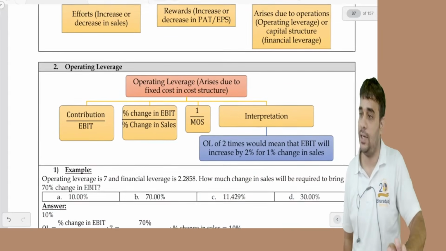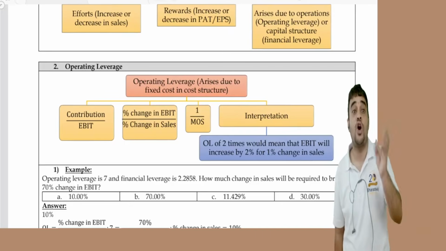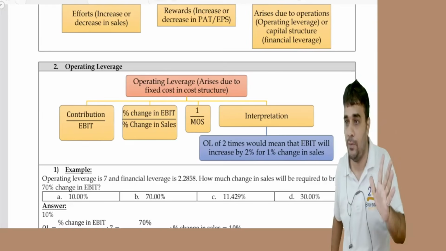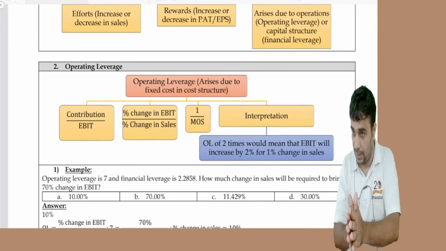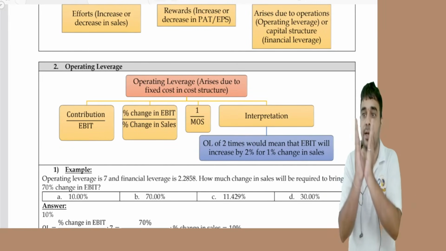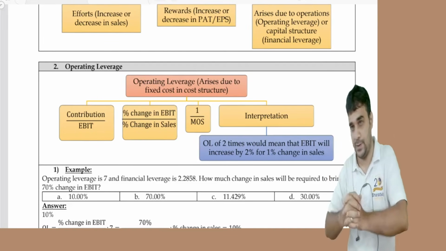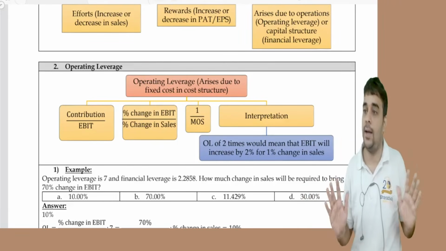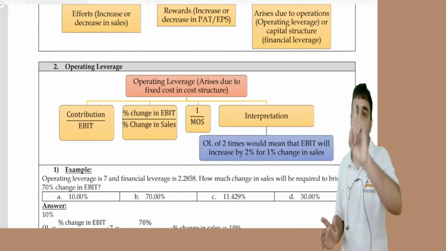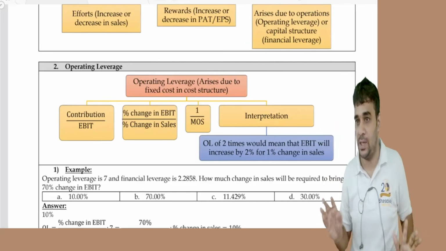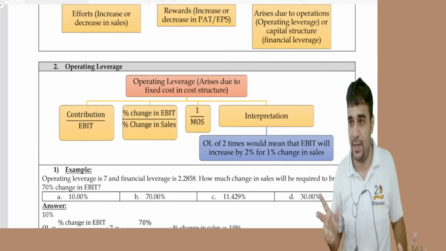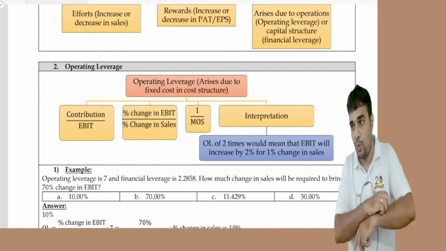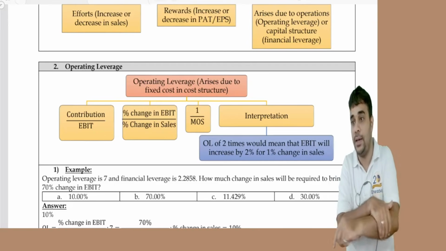Then we saw financial leverage, which arises because of the cost of capital chapter, because in cost of capital we learnt that capital means long term money, and it can be from what? Equity, it can be from debt, it can be from preference. There are certain companies who don't have debt, who don't have preference, like Tata Consultancy Services. FL for them will be one time. One time means EBIT and EBT will match. Still, they may have some finance expenses in their P&L, that is bank charges. But technically, EBIT by EBT will be one time for them, because there will not be any difference between the two.